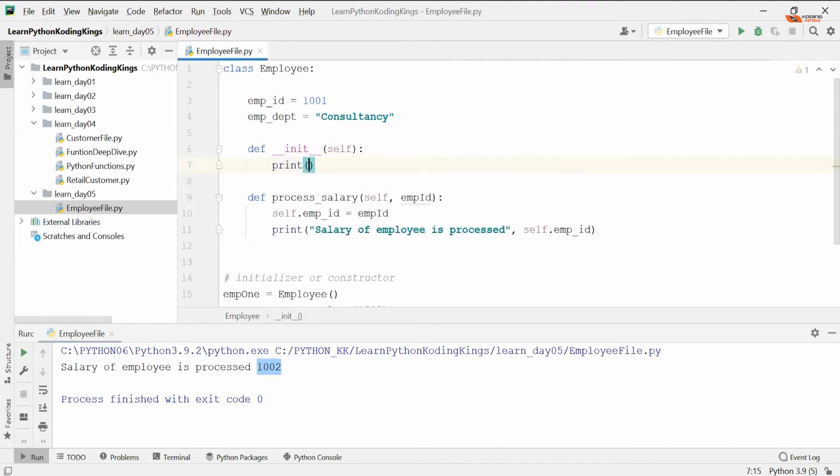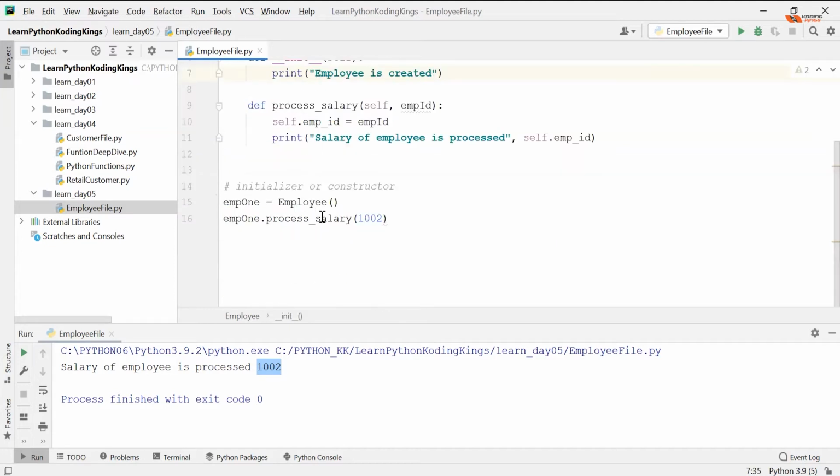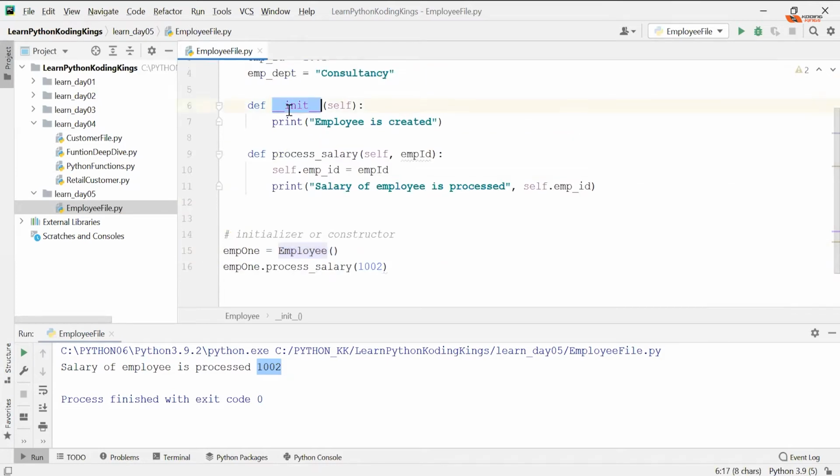So print, and I'm saying employee is created. Okay. So every time I'm calling employee1 equals employee, that is, every time I'm creating a new object of employee, I will be calling this init method. As a matter of fact, this and this are exactly the same. This one is nothing but initialization of that employee.